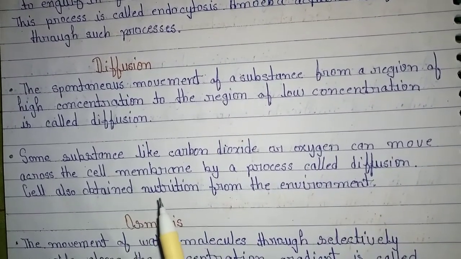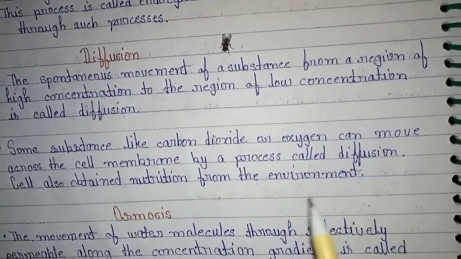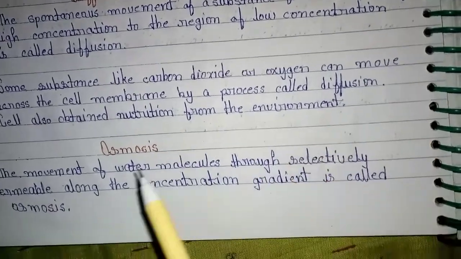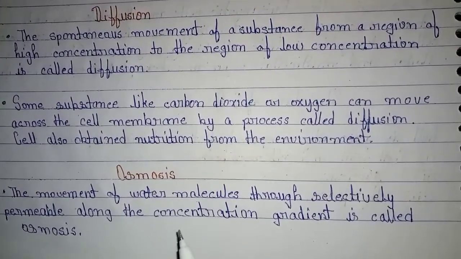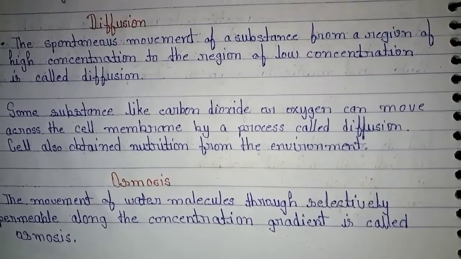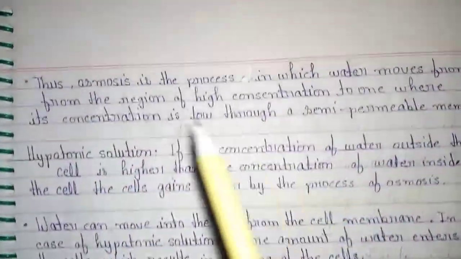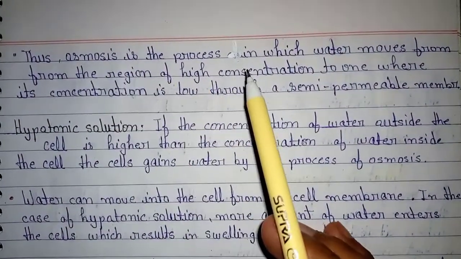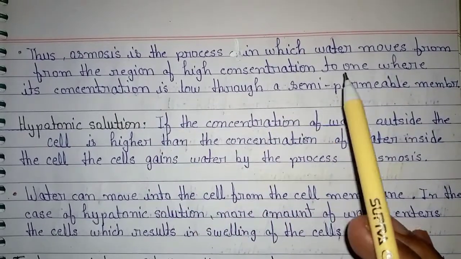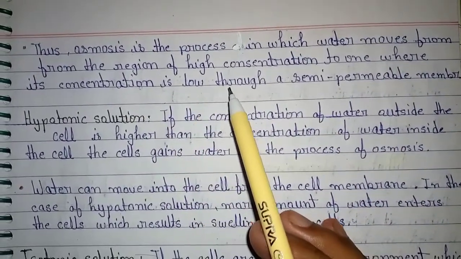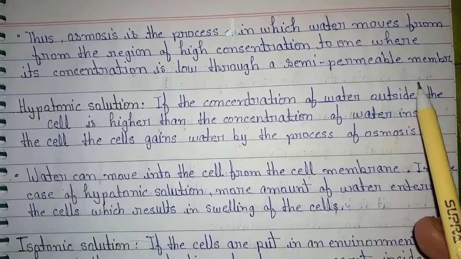Cells also obtain nutrition from the environment. Osmosis. The movement of water molecules through a selectively permeable membrane along the concentration gradient is called osmosis. Thus, osmosis is the process in which water moves from the region of higher concentration to one where its concentration is low through a semi-permeable membrane.